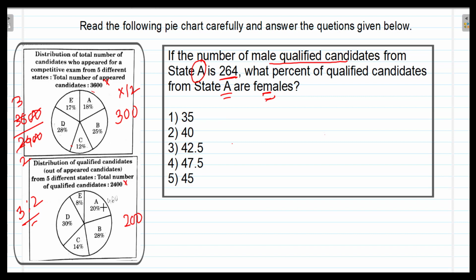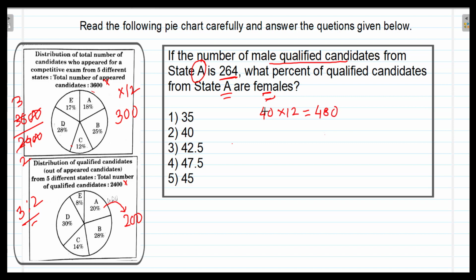But instead we take 20% of 200, which is easier because 10% will be 20 and so 20% will be 40. But we require actual qualified candidates, so we multiply it by 12. So the actual qualified candidates will be 480.